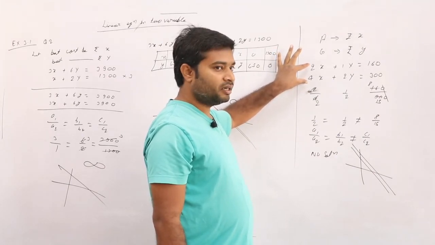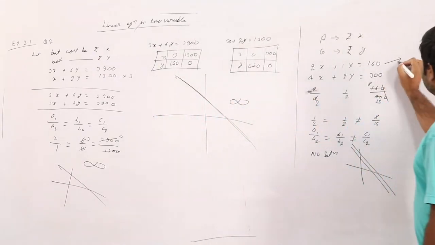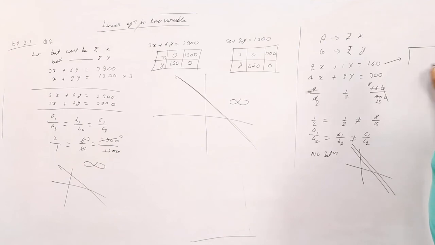Now make two tables, x and y. For the first equation, x is equal to 0, y is equal to 160.